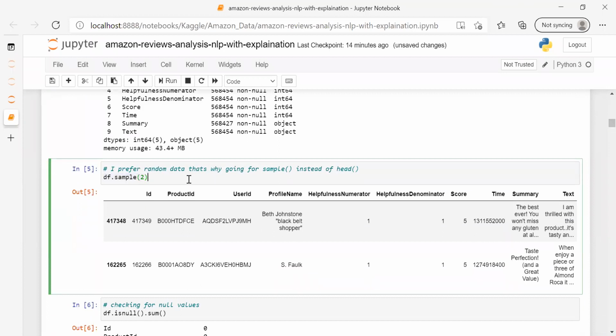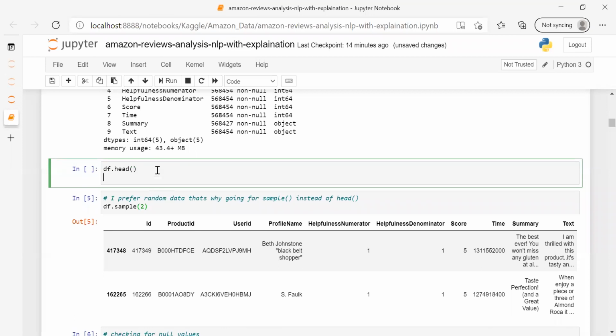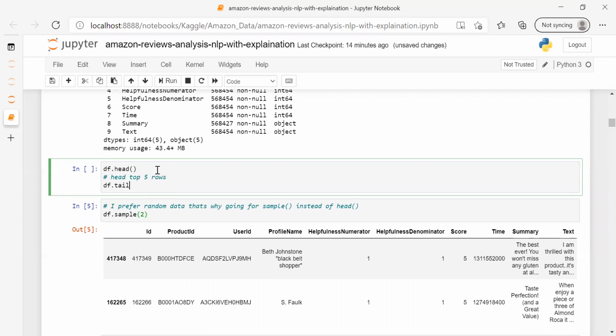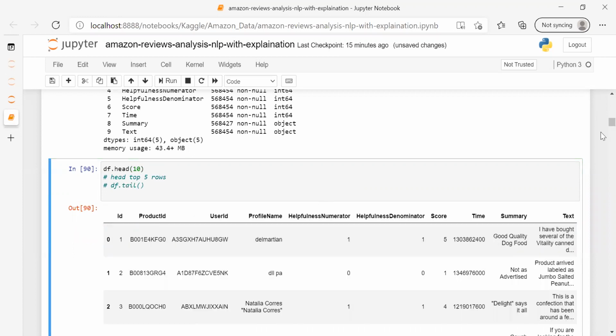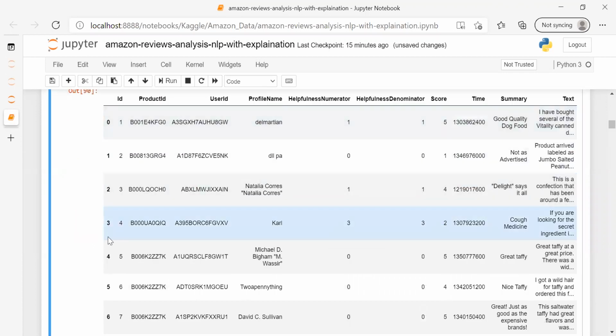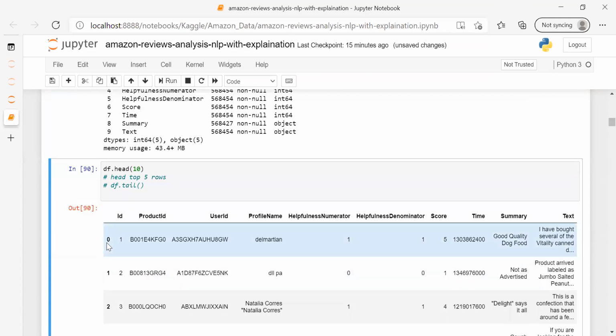So we can use the head function. If I say df.head, this will give me the top 5 records. Whereas df.tail will give the tail, meaning the last 5 records. If I want to see more records, we can put n equals 10. This is going to give me the top 10 records. You can see the indexing from here: 0, 1, 2, this way, going up to 9. In Python, the indexing starts from 0.